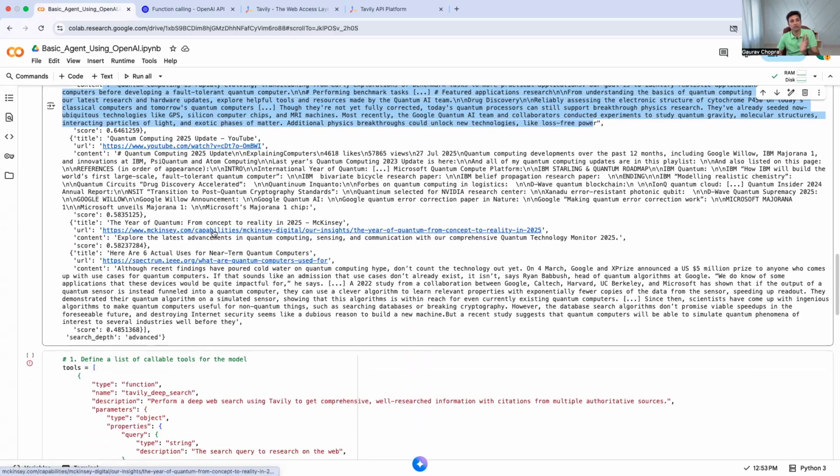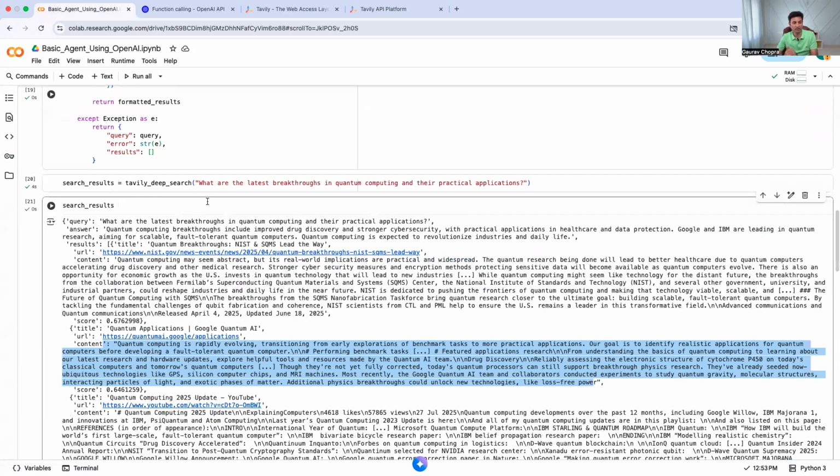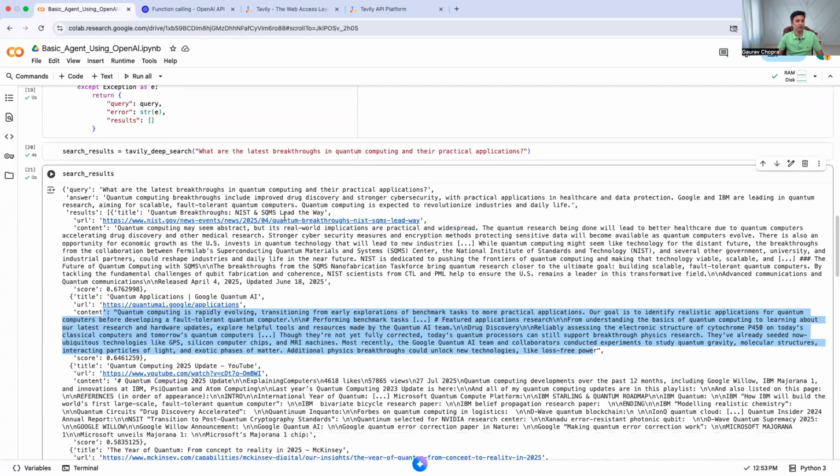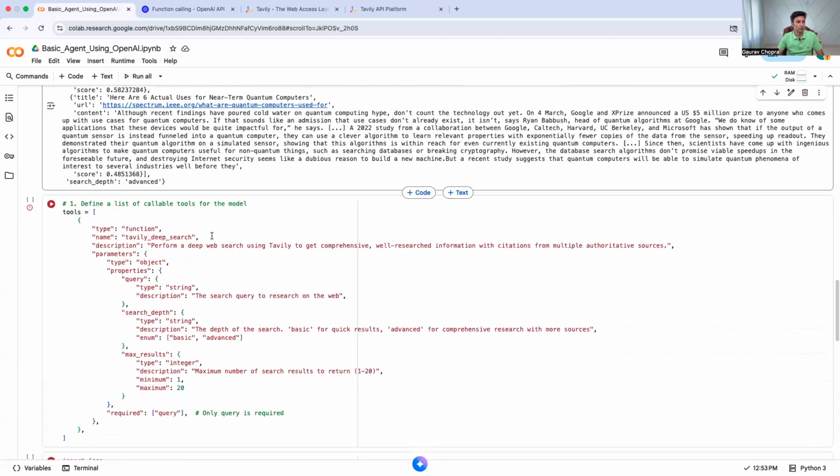Once this data goes, the whole data is going to go to the LLM. So till here it is clear that we did not involve any large language model. There's no agentic feature up to this point. It is just a plain function, a search function, and I called it using a query. Next we go to the agent.